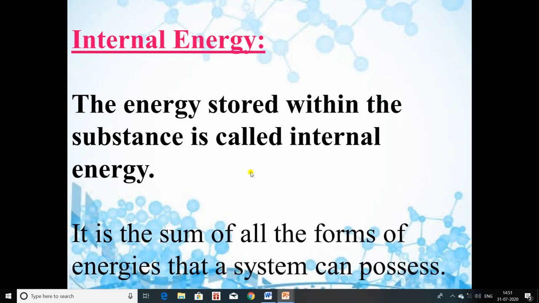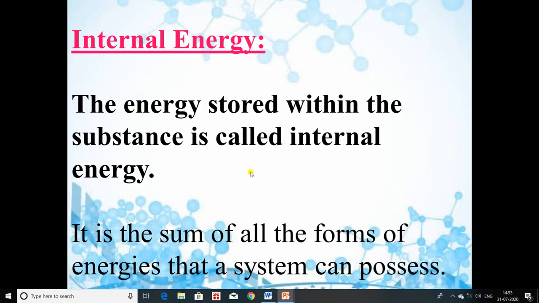So whenever any process occurs, it is accompanied by some energy change. The energy can be in different forms like heat, light, work. So in different processes, energy is absorbed or evolved by different substances. So we can say that every substance is associated with some definite amount of energy. The actual value of that energy depends on the conditions like temperature, pressure, volume, and its composition.